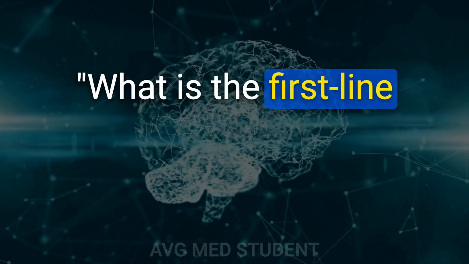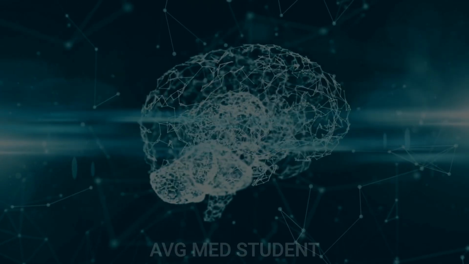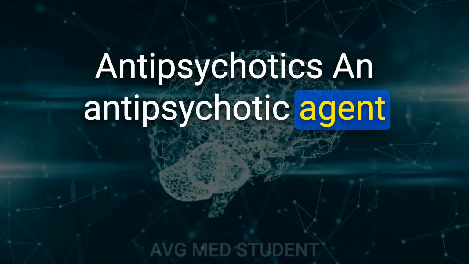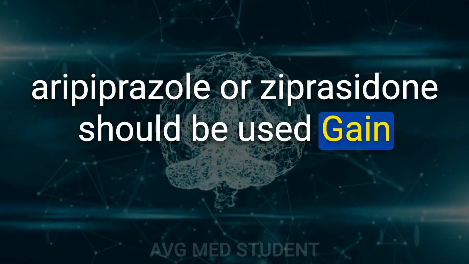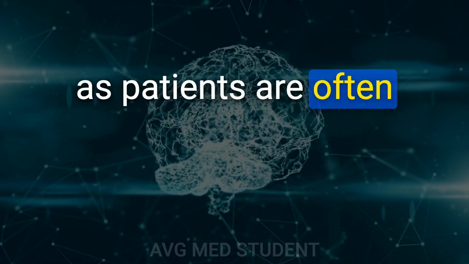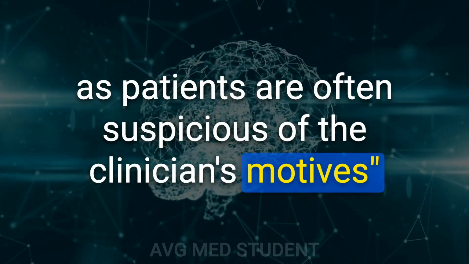131. What is the first-line treatment for delusional disorder? Antipsychotics. An antipsychotic agent with as few side effects as possible, aripiprazole or ziprasidone, should be used. Gain a therapeutic alliance, as patients are often suspicious of the clinician's motives.